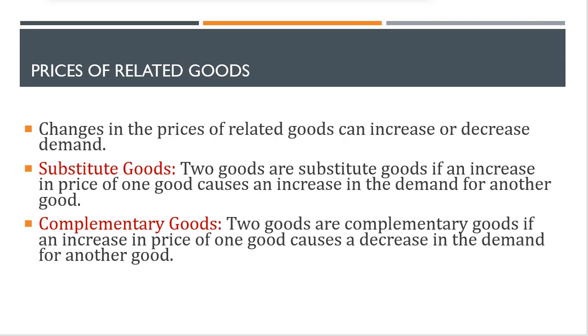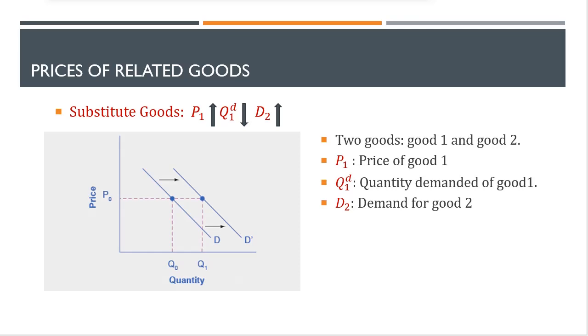So if you look at the graph for substitute goods, you can see when the price of good one, now if you consider two goods, good one and good two, and if the price of good one increases, law of demand states the quantity demand for that good should decrease.